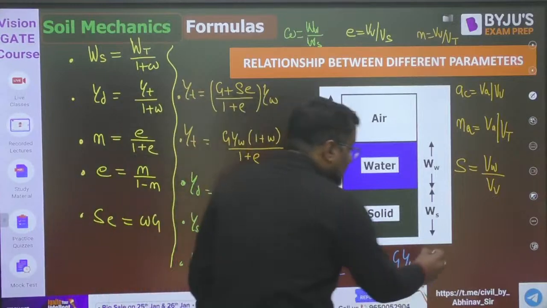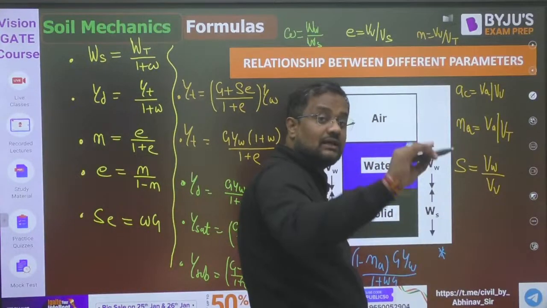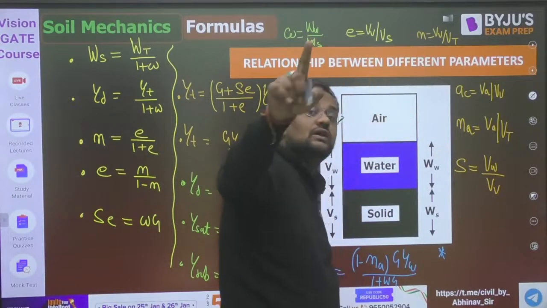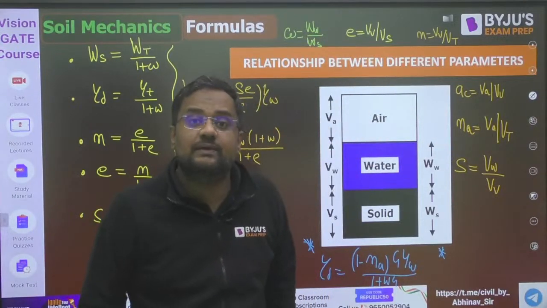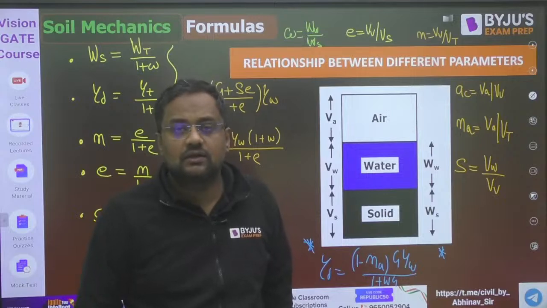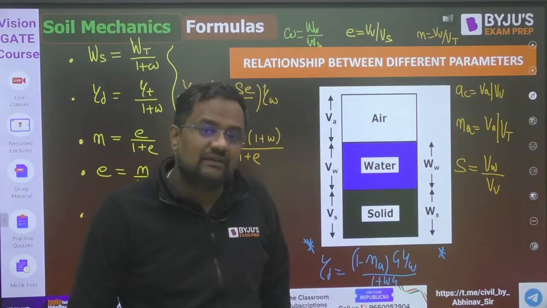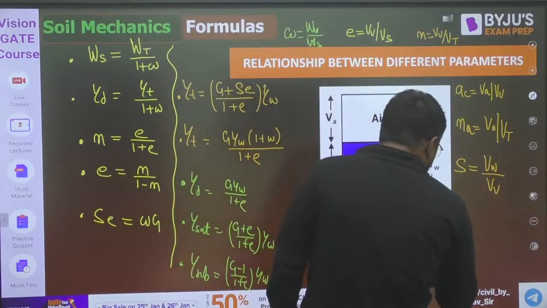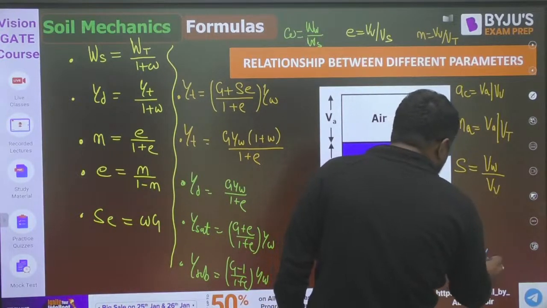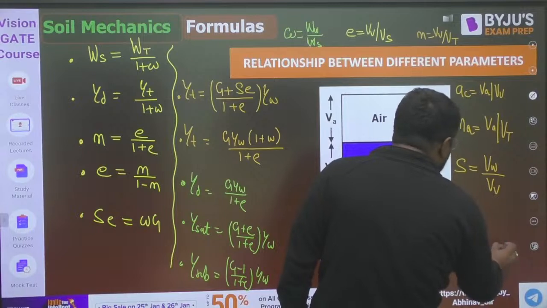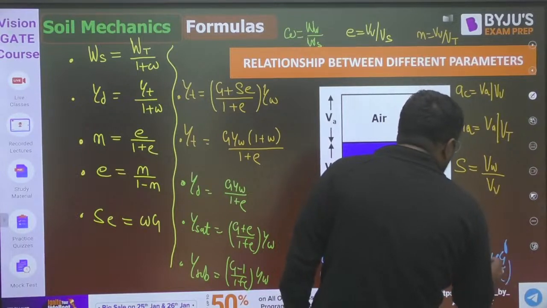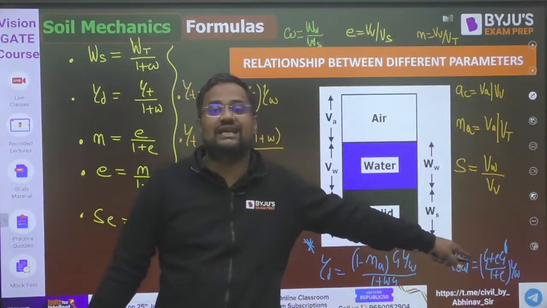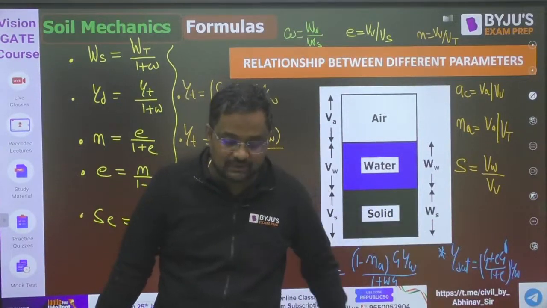And one more, if the liquid is not water but something else. Suppose in the voids of the soil the liquid is beer, Kingfisher beer, Tuborg beer, or jam, the density will be different now, because the weights of those liquids are different. Then in that case, if fully saturated, (G plus e) into G dash, the specific gravity of that liquid, upon (1 plus e) into gamma W. Okay, this question has been asked in the GATE examination in the effective stress chapter.